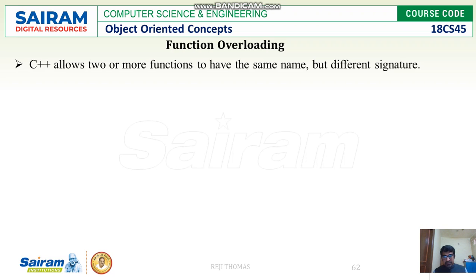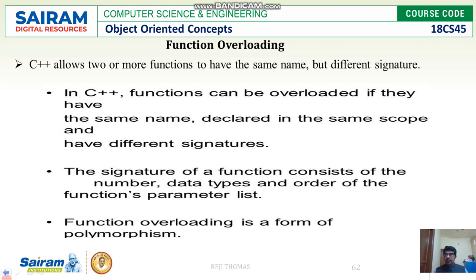If you take your class, we can have any number of students with the same name, but their physical appearance, everything will be different, right? Same way, you can have two or more functions with the same name but different signatures. When I say the signature, their parameters, their type, their number and their order has to be different from the other. So let us see this in detail.